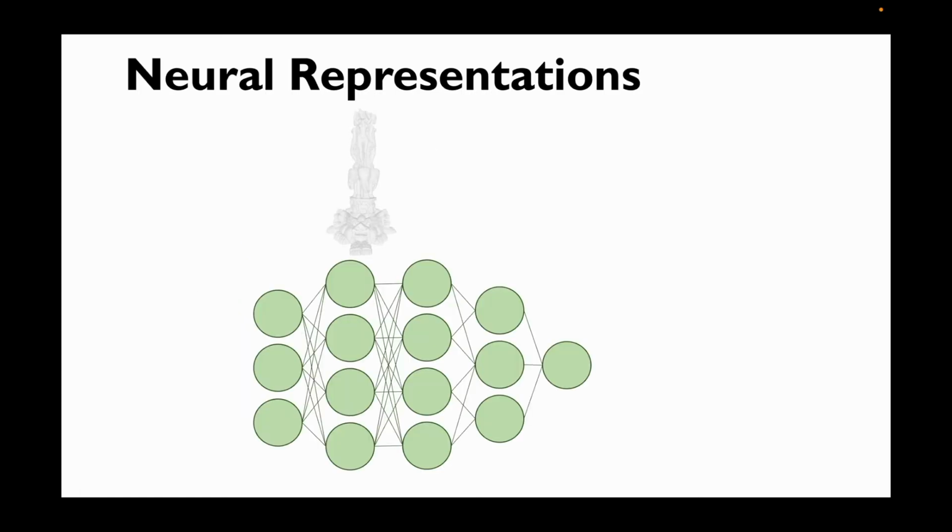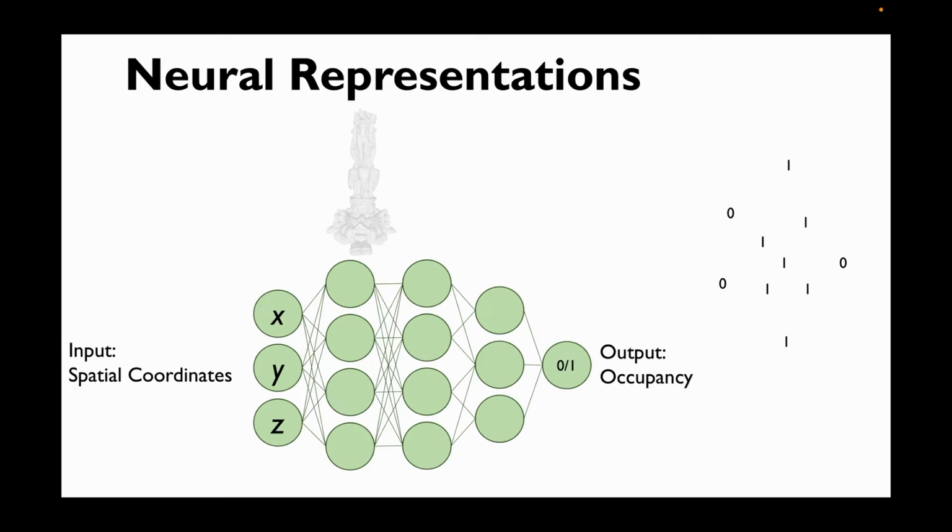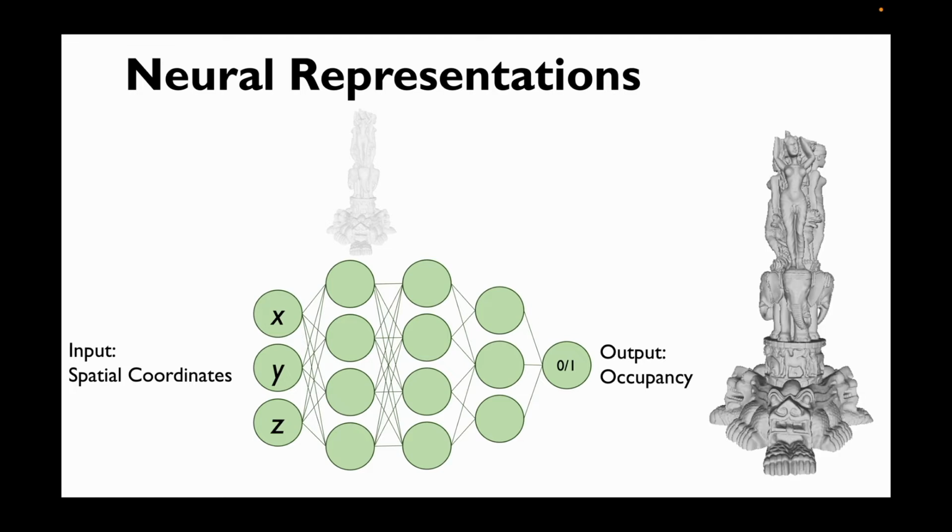One recent powerful idea is to use neural representations, where the data is encoded as parameters of a neural network. For example, for a 3D model, one can represent it with a neural network that takes in XYZ spatial coordinates and outputs occupancy or some other value of intended value. Now, by querying this network at multiple locations, one can recover the original object or the original surface.